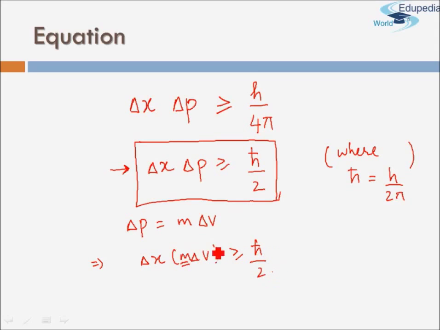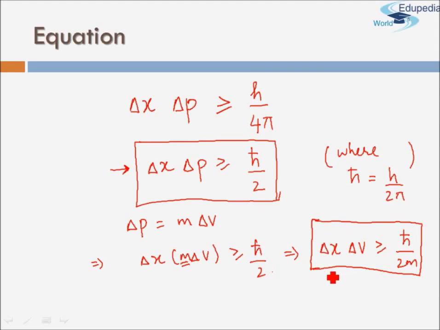For a given object, mass m will be constant, so this gives another equation for Heisenberg's uncertainty principle: the product of error in position and error in velocity is always greater than or equal to h cross divided by 2m, where m is the mass of the object under observation, that is, the object for which we are carrying out the measurements.